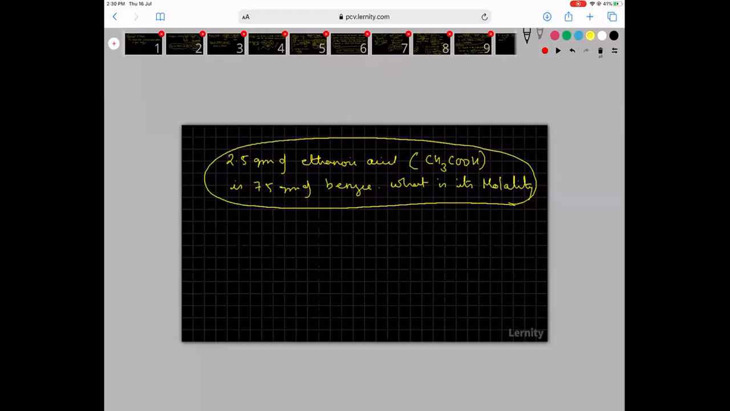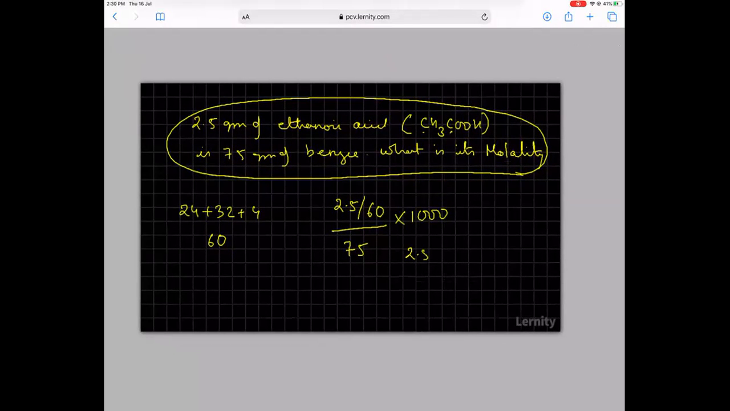So ethanoic acid: 12 plus 12, 24, plus 2 oxygens, 32, plus 4 hydrogens, 4. So 24 plus 32, this is how much? 56. 56 plus 4 is how much? 60. Yeah, so 60 is the molar mass. Now how many moles? We have 2.5 divided by 60. So 2.5 divided by 60, this many moles is there in 75 grams. So in 1000 grams, how many moles is there? Into 1000. So this is the molality. So this is 2.5 by 60 into 75 into 1000. So I need to calculate this.